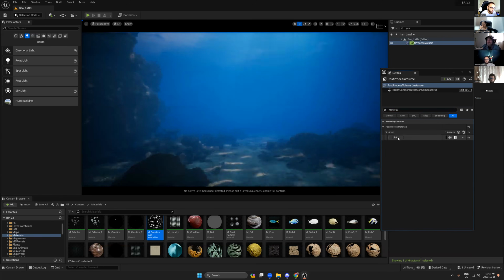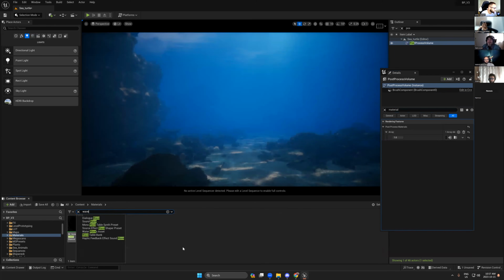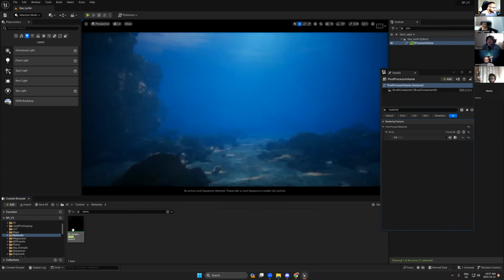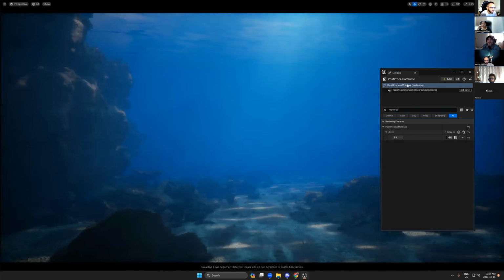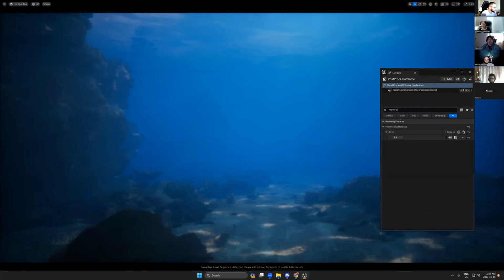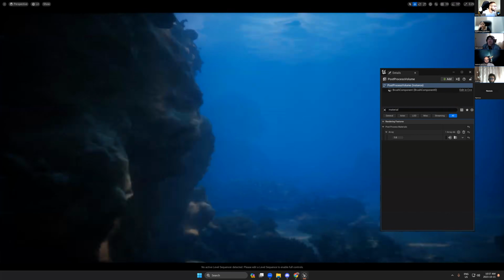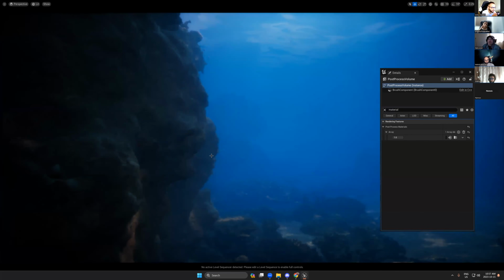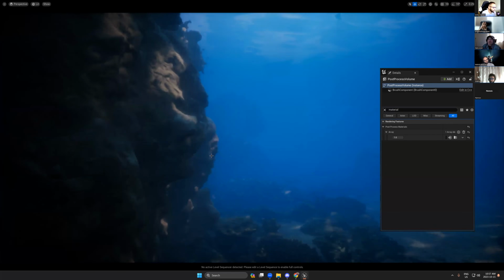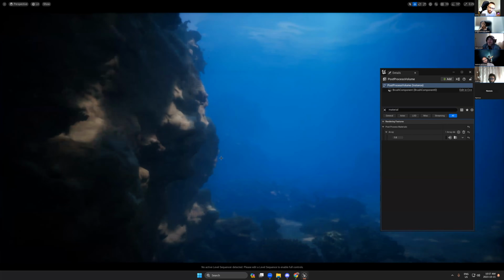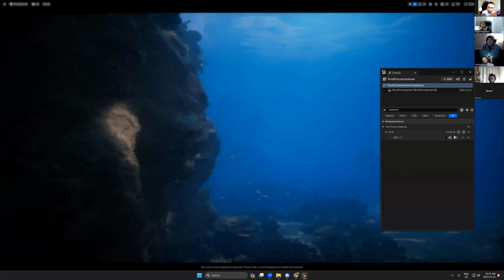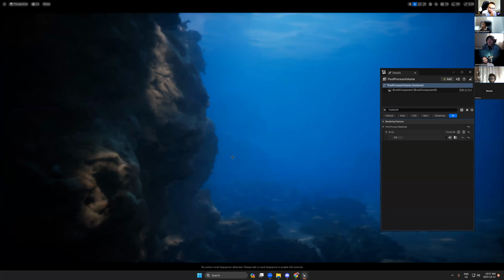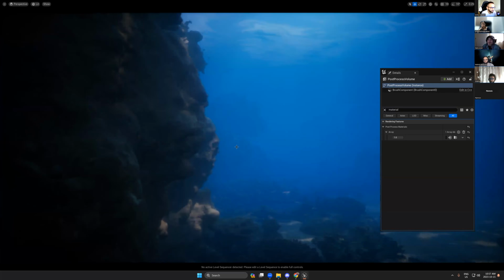Okay, so we create the material here, and then let's search for wave. So we will find something called M screen wave. So drag and drop here. It's a very small effect, but if we take a look here, you see we have these waves. I don't know if you can see or not, but we have these small waves, because in underwater also the visibility is not clear, so you need to see some wave effect.